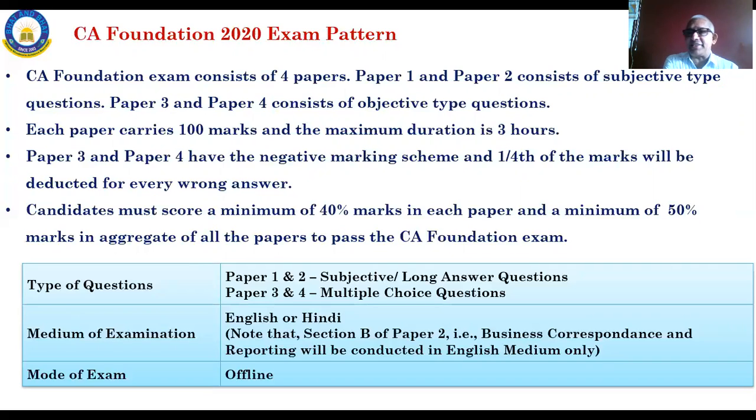And in every subject, they should get minimum 40%. Say for the paper which has 60 marks, they should get at least 24 marks. A paper in subject which has 40 marks, they should get at least 40%, means 16 marks in that. These are the 2 conditions to qualify this examination, the CA Foundation examination.